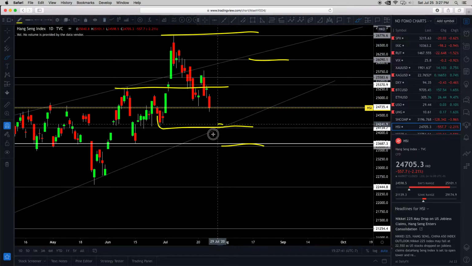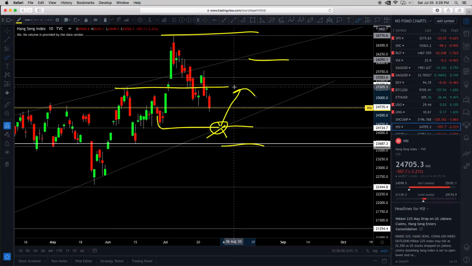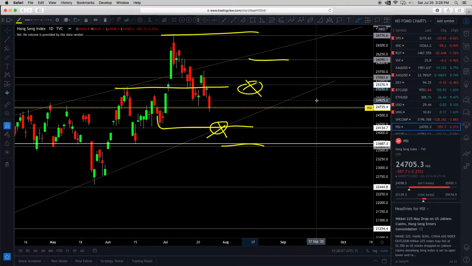So where's the downside target? Right here, this bottom trend line and this horizontal support, like X marks the spot. So 24,143 could be that downside target. If not, what if you have a bullish reaction? Then we could go test this resistance up here, 25,305. See that? So there's a resistance target right there. Then the next big resistance is this one up here at 26,840.